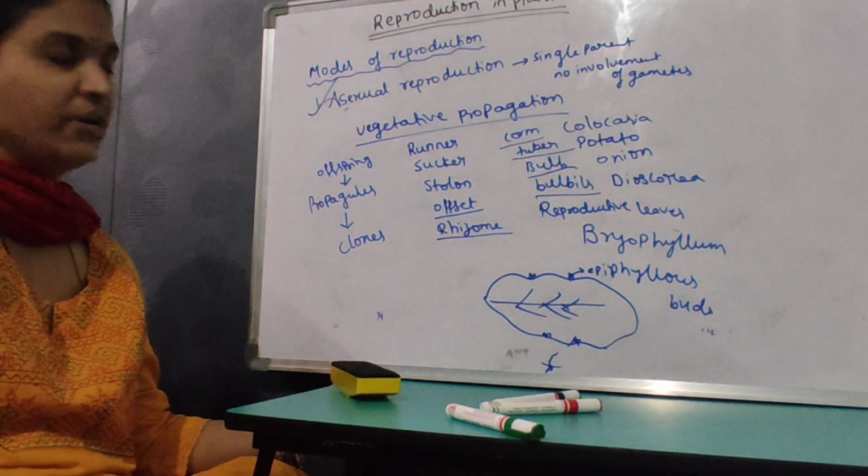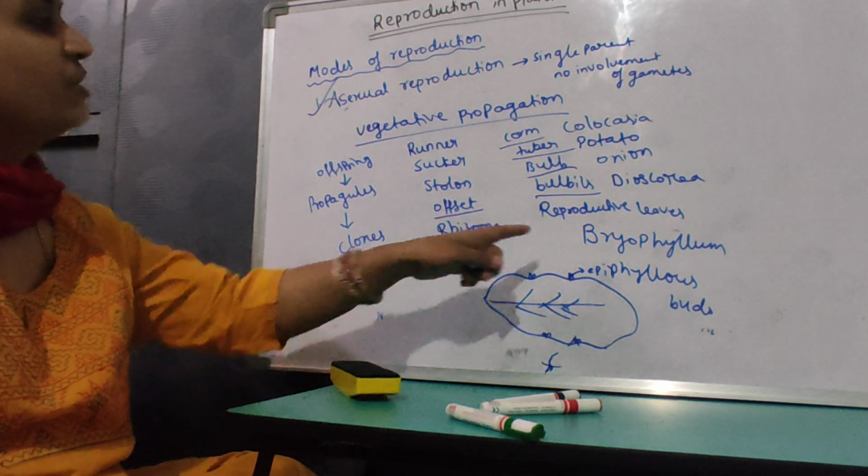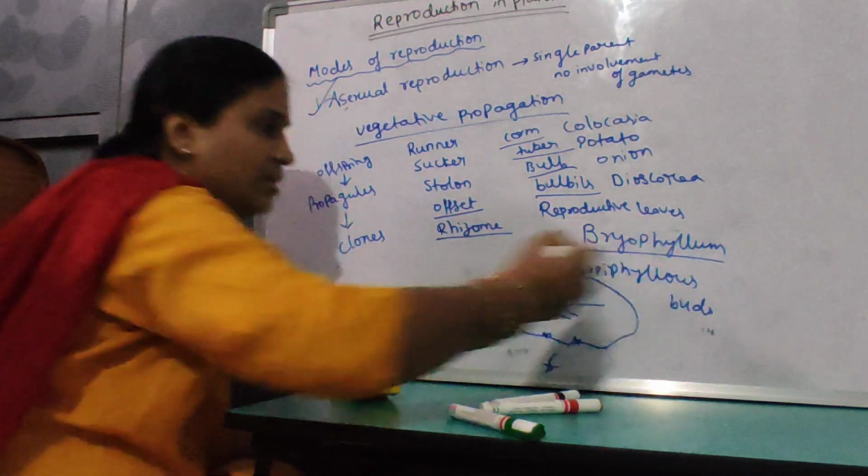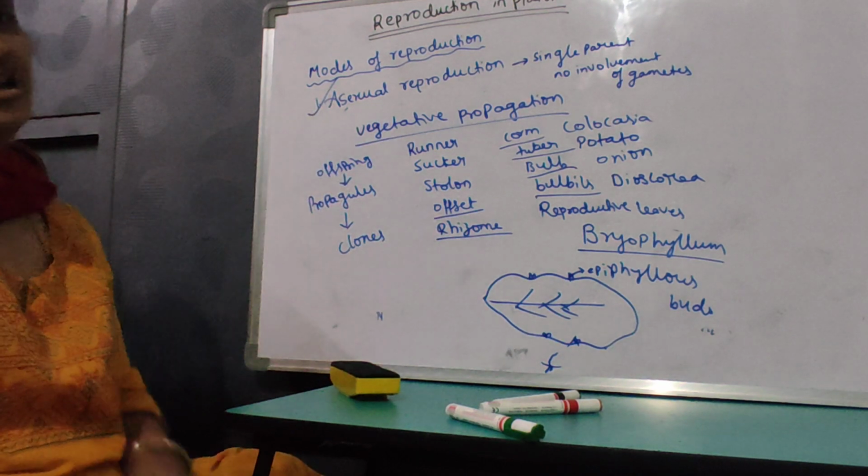That is vegetative propagation. Reproductive leaves, which can be seen in Bryophyllum. So this is about the asexual reproduction.